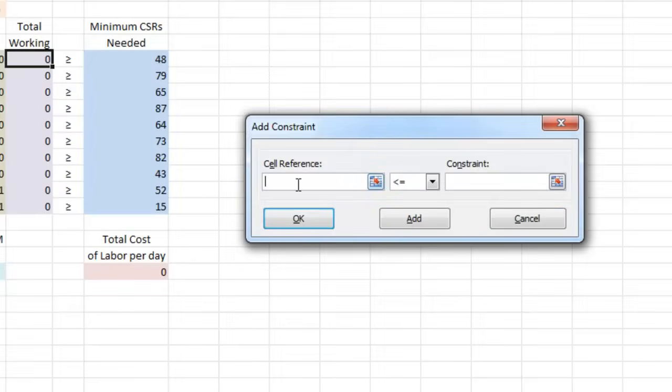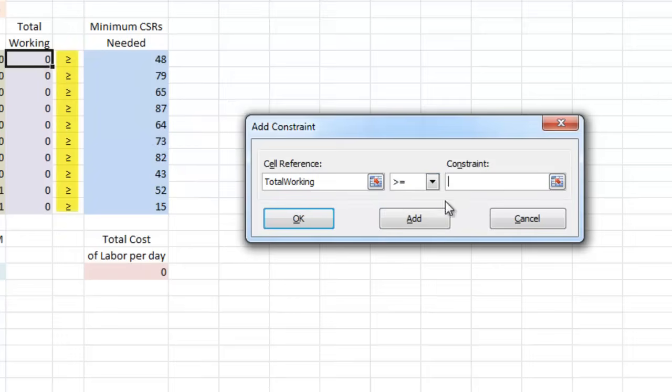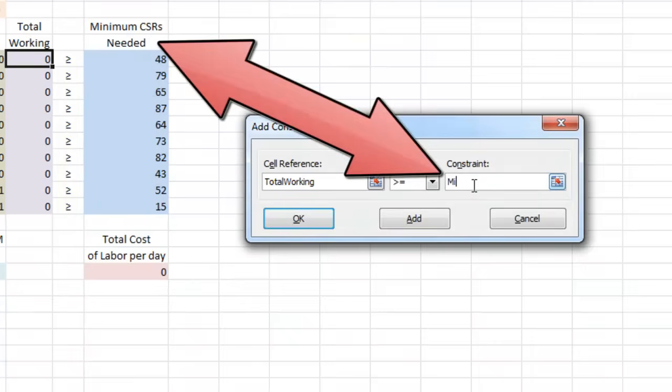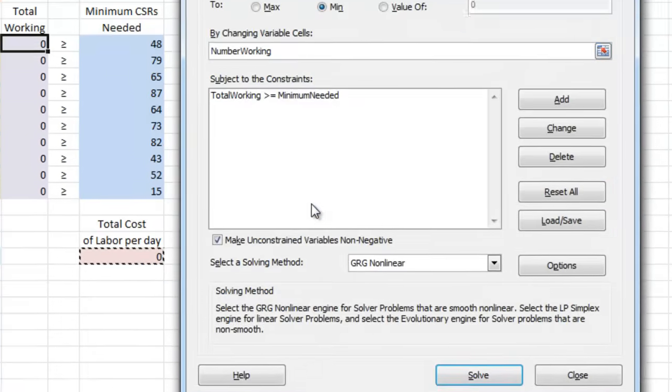We named these two, and total working must be greater than or equal to minimum needed. We'll go ahead and click OK.